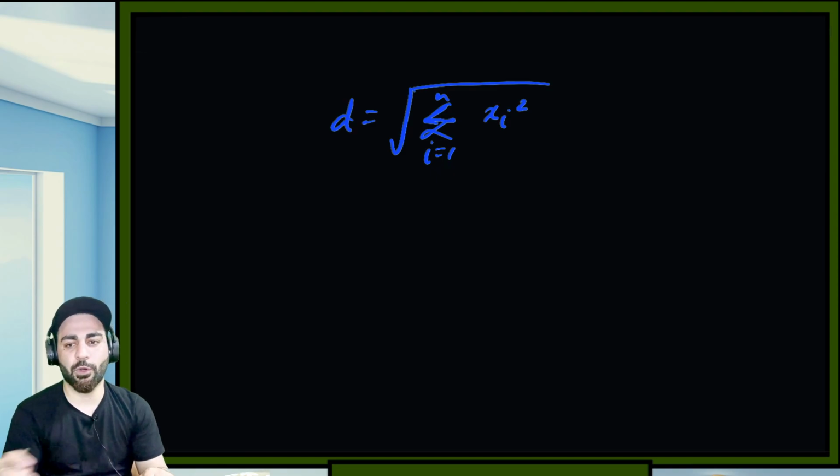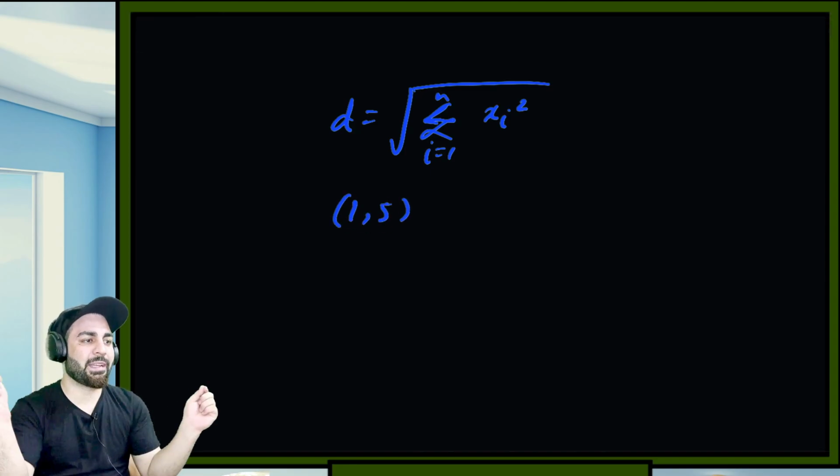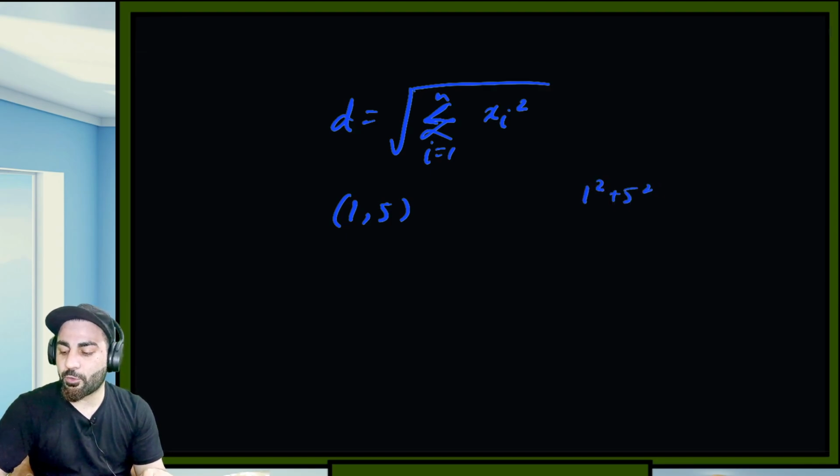How to compute the distance from the origin? Let's suppose you have a point 1 comma 5 in a 2D coordinate system. What is the magnitude? It's also called the magnitude or the distance from the origin. So you can say 1 square plus 5 square under root, which is 1 plus 25, 26, so root of 26.